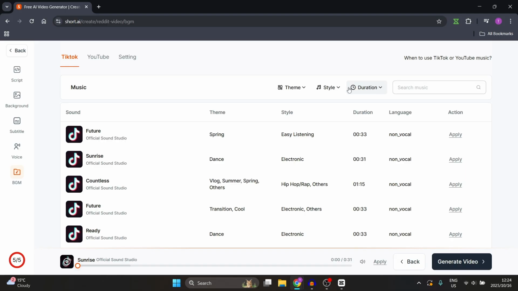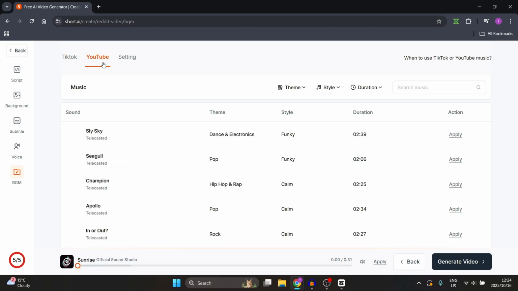You can also filter out what type of music you'd like, such as theme, style, and duration, and then you could just search for the music you're looking for. You can also look through some YouTube music. So if you are posting on YouTube predominantly, you'll be able to find this music on YouTube Music.